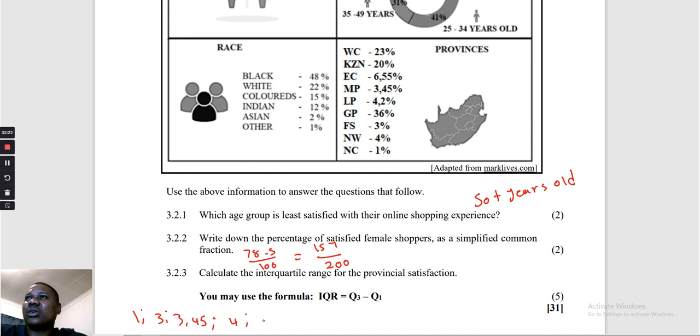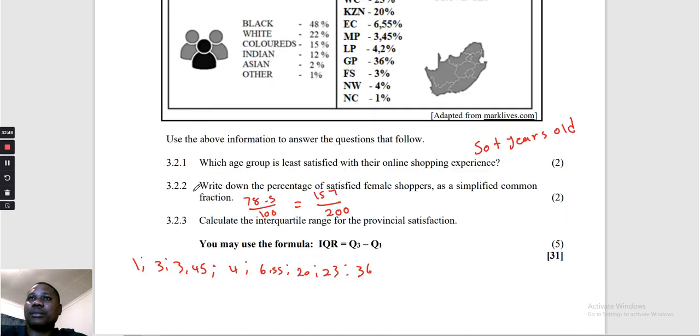I can also see 6,55, 20, 23, and 36. So let's count and see if they are 9. We must count them. We must get 9.